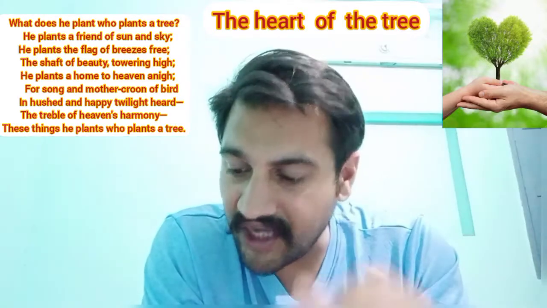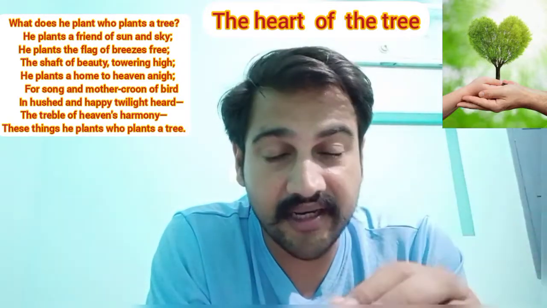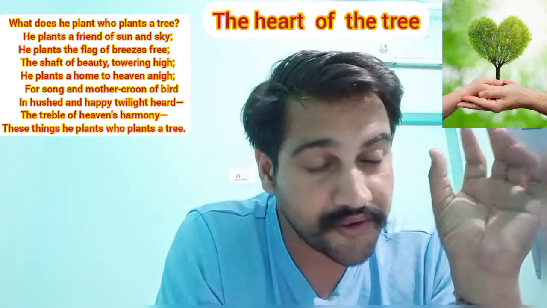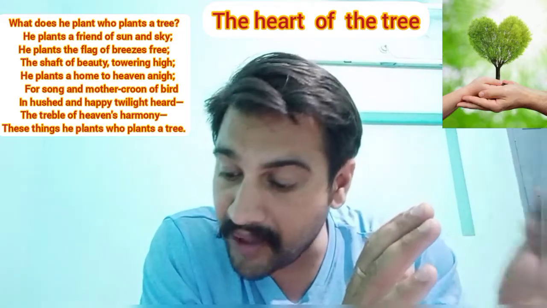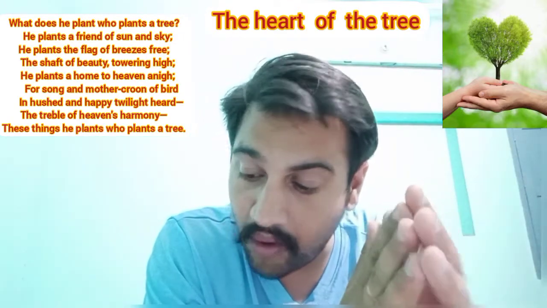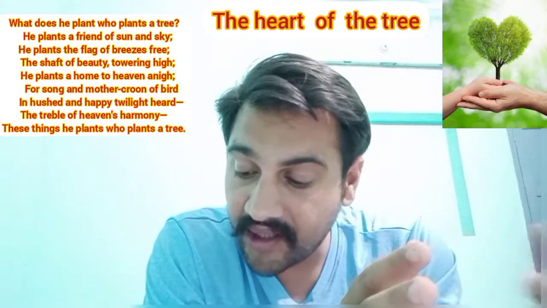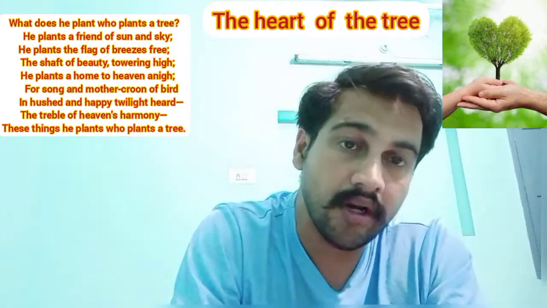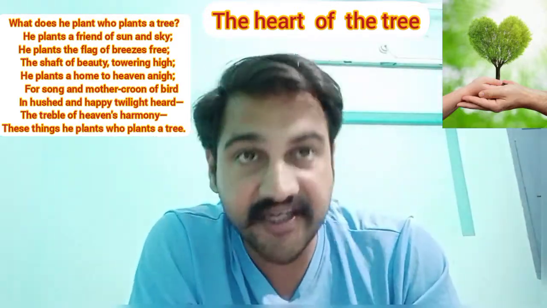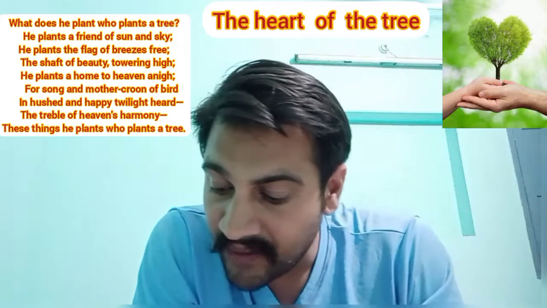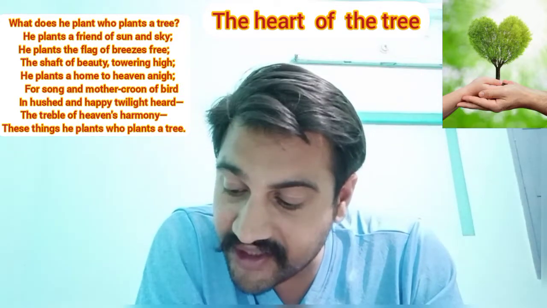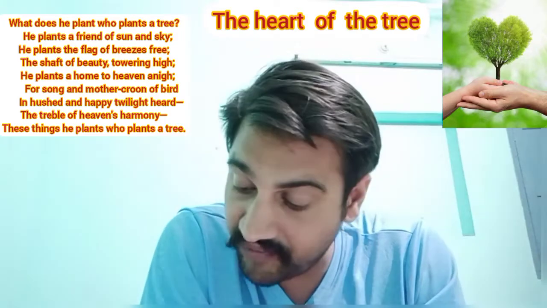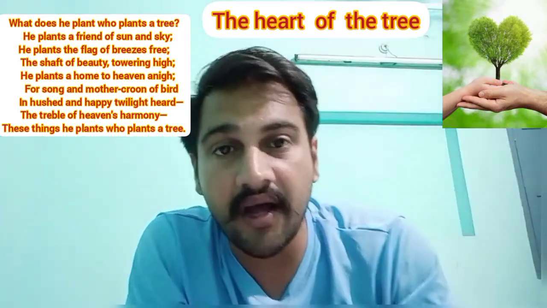In the same way, the poet is trying to compare the tree to the flag, and the tree's branches are called the shaft of beauty towering high. Shaft here can be called the pole of beauty towering high, that means it goes up. So the poet compares the leafy branches of the tree to the flag, and the stem to the beautiful shaft, the pole of the flag.